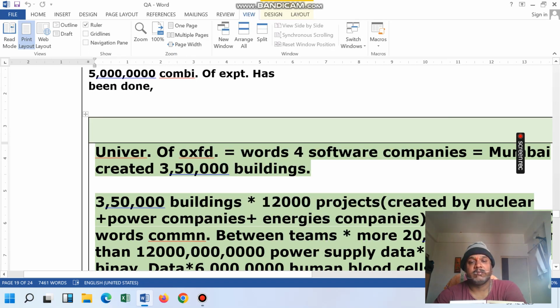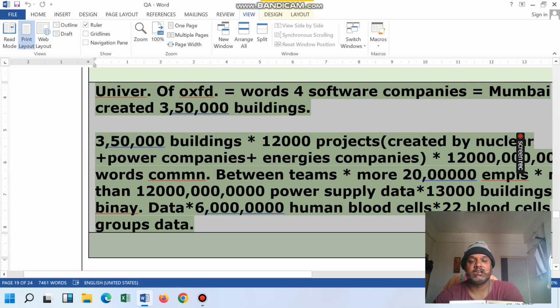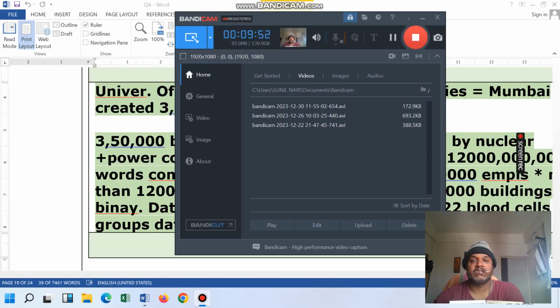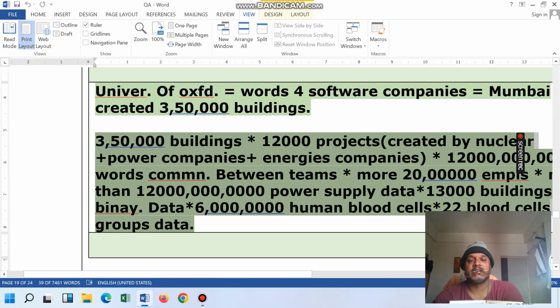Here one person told that the University of Oxford group says that they created words for Microsoft, and the word is 35. On the basis of that word, Microsoft created all these objects. Then it was the layers. So that was one creation. In the next video we are going to see a little bit more about this.